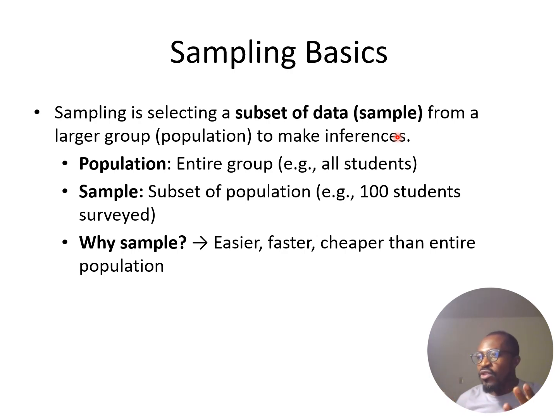Because most of the time we are unable to get the entire population, we will have to deal mostly with samples. For example, if you are doing a census, you want to get maybe the average height of males in a particular country. You might not be able to get all those males in that country. So what you have to do is just get a sample and then use that sample to make some inference from that population.